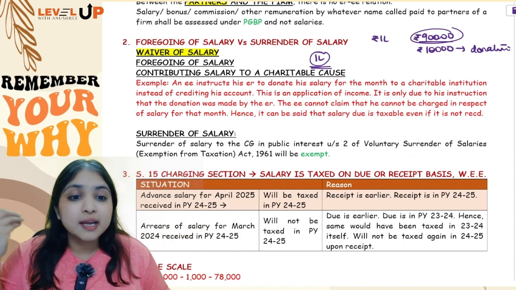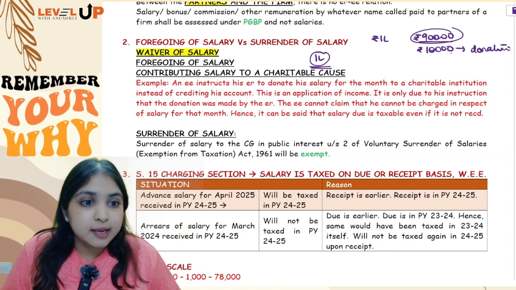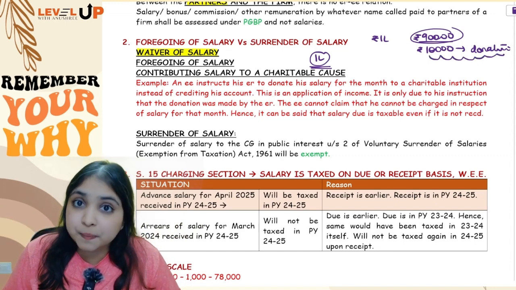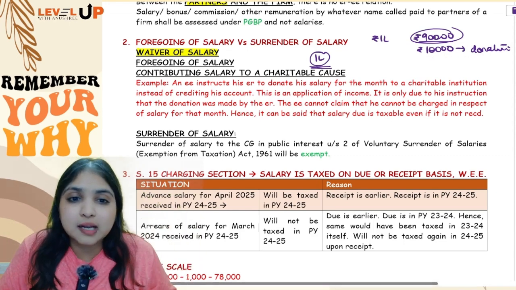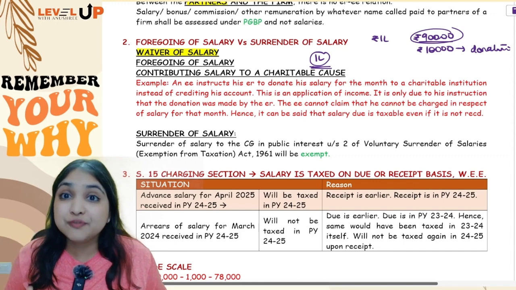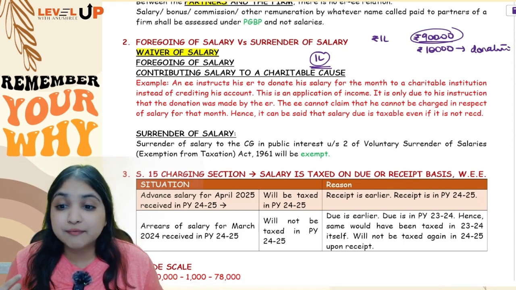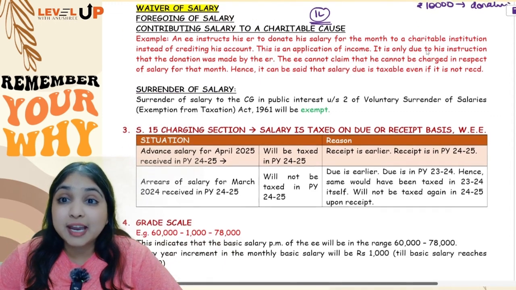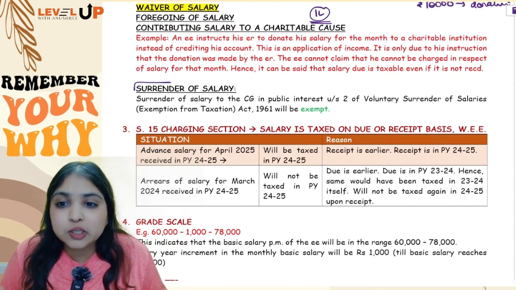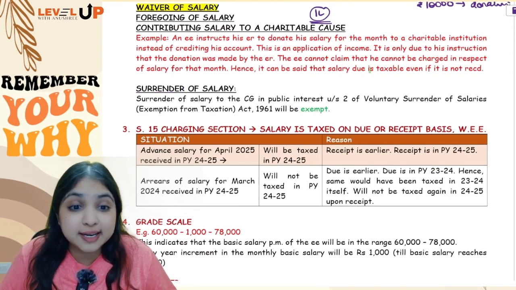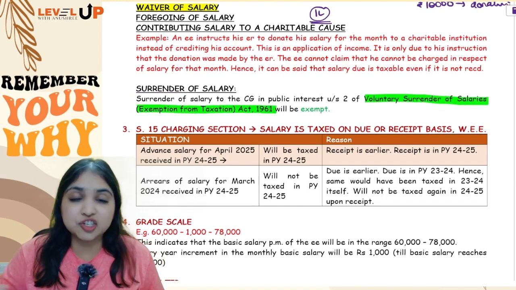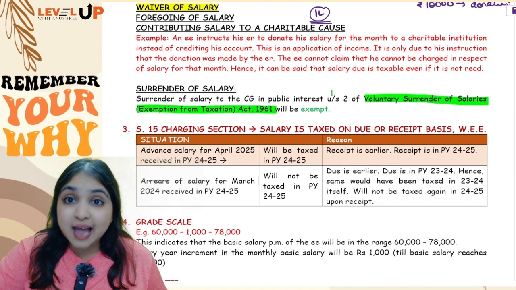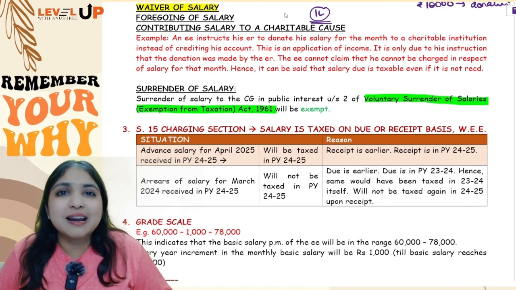So in simple words, even if you forego salary, even if you donate 10,000 rupees of your salary, doesn't matter, we will still consider your salary income to be the whole 1 lakh only. This is foregoing of salary. But however, when you surrender salary, now when can you use this term surrender? You can use this term surrender only if you are surrendering salary under the Voluntary Surrender of Salaries (Exemption from Taxation) Act, 1961. Under this act, if you are surrendering salary, then that is going to be exempt.